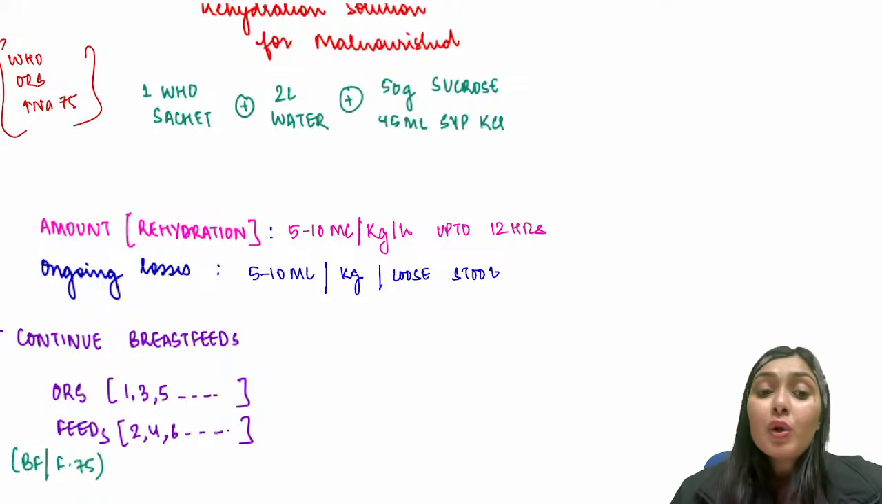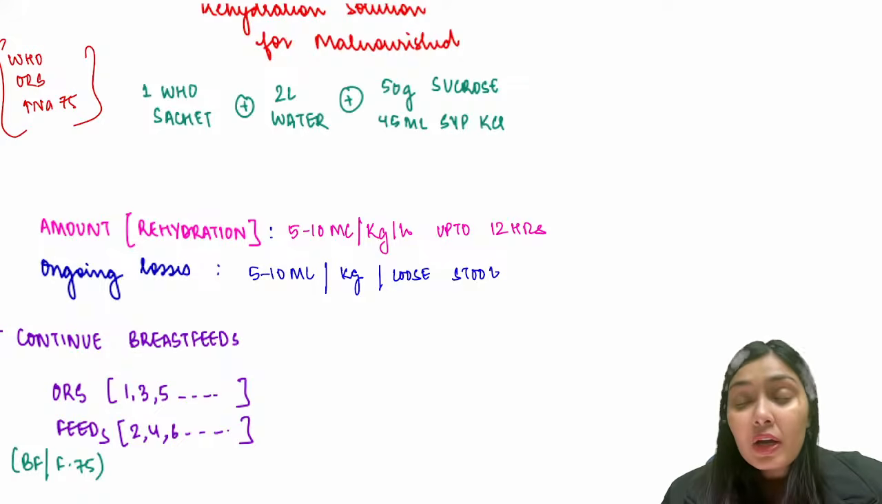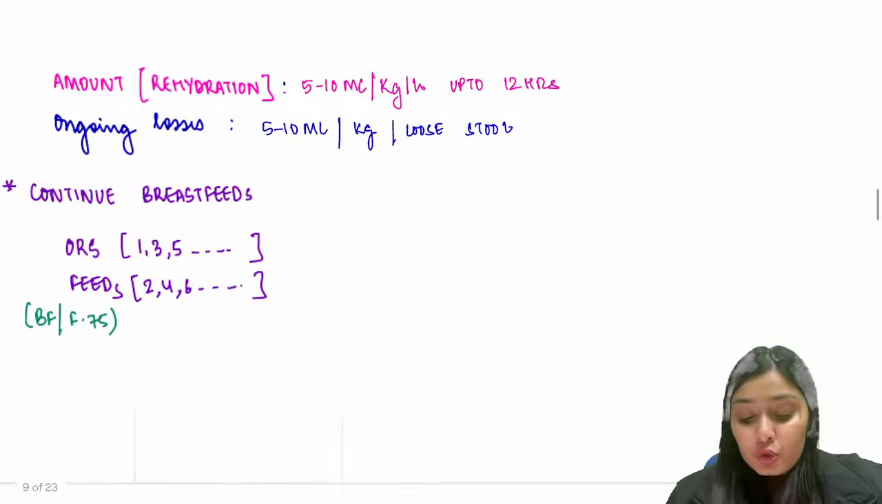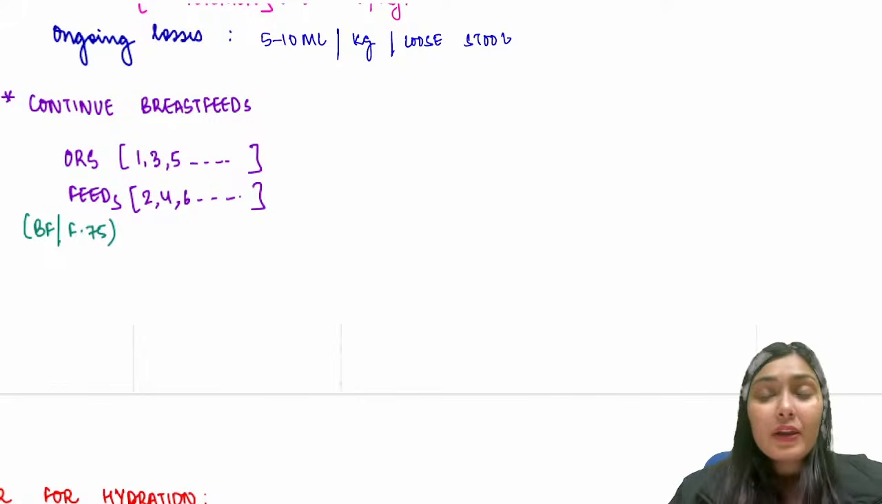If the child is also receiving breastfeeds, do I need to stop breastfeeds? No. Then how can I give ORS or other things if the child is feeding? We do that alternate hour. So continue the breastfeed. If the child is getting ORS, let's say at 1 hour, 3 hour, 5 hour, 7 hour, then every alternate hour you are going to give feeds. This could be either breastfeed or your F75. This is how you are going to rehydrate this child.